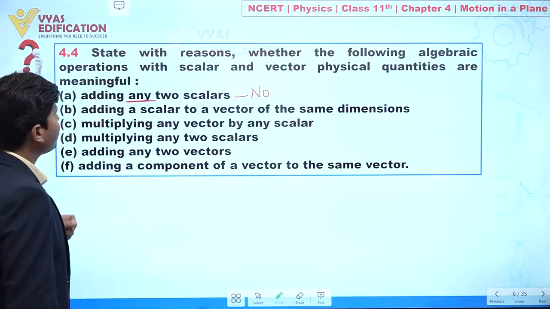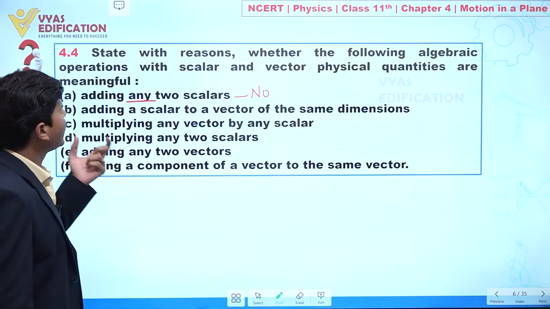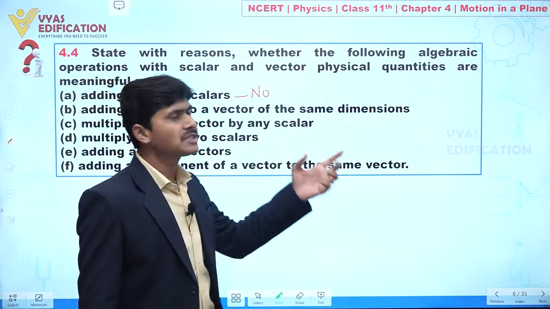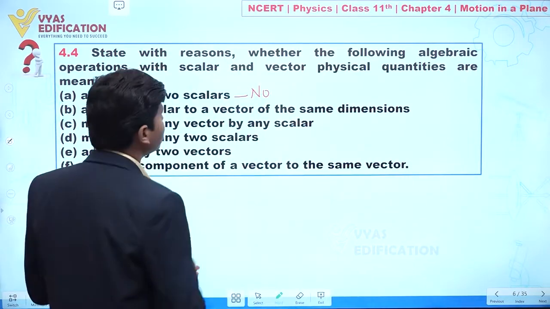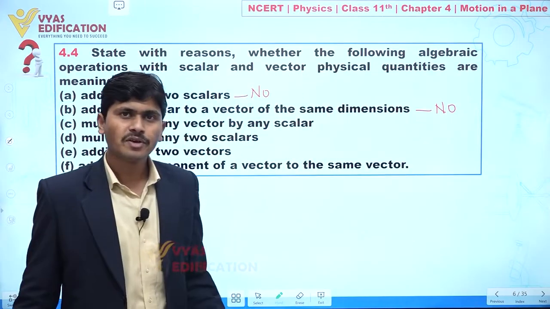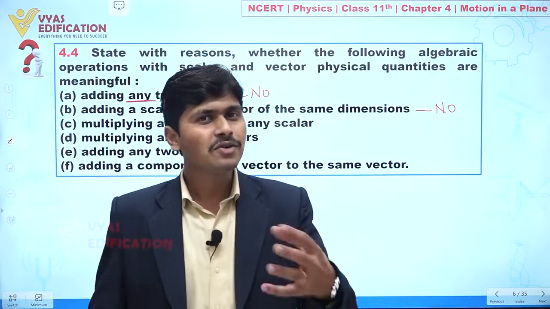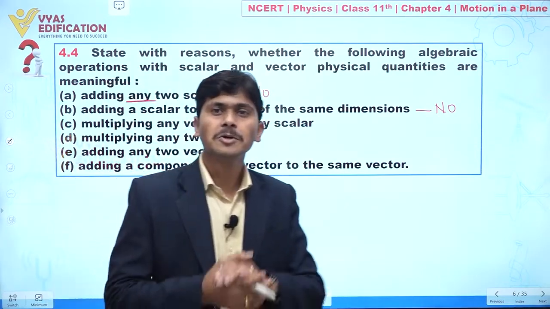Clear? Now statement number B is given to you: adding a scalar to a vector of the same dimension. Again we can say this is not a meaningful statement. Why? Because if we are adding any scalar with a vector, we know that with a vector a direction is also associated.